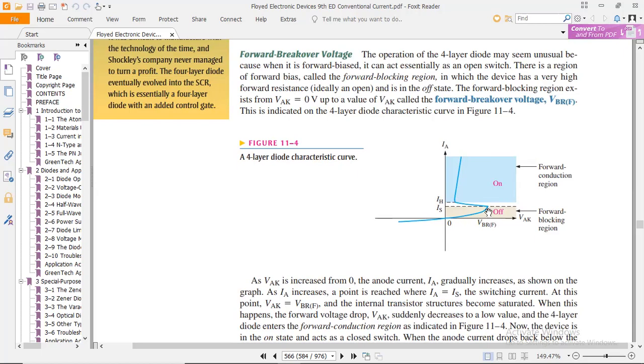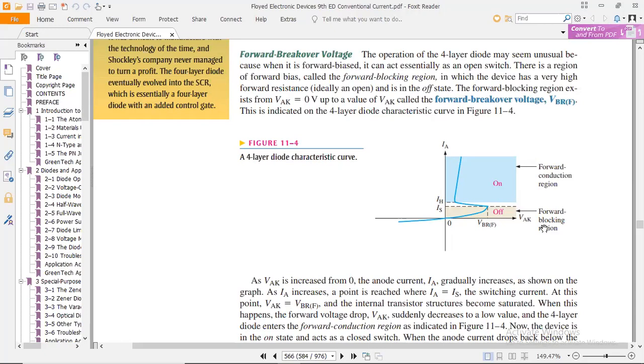When it reaches the value of the switching current, automatically it reaches this position and conducts current. The minimum amount of current at which the four-layer thyristor starts its conduction is called the holding current.